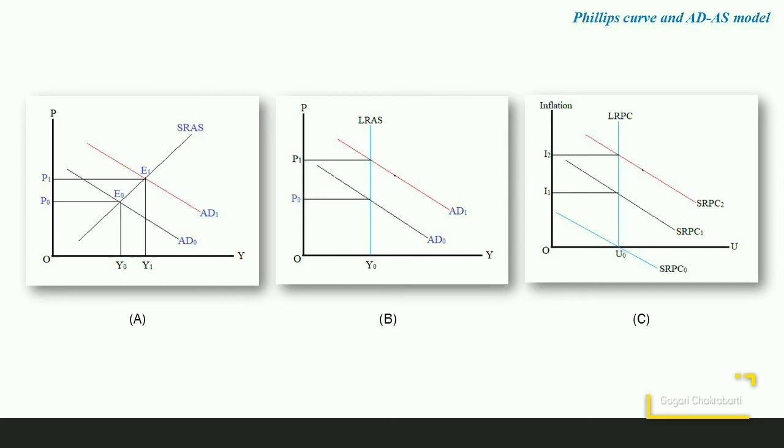In the long run, as the aggregate demand changes because of monetary expansion, prices will rise with no impact on output and employment. So the vertical long-run Phillips curve will derive its shape from the vertical long-run aggregate supply curve. This will now be considered in a bit more detail.